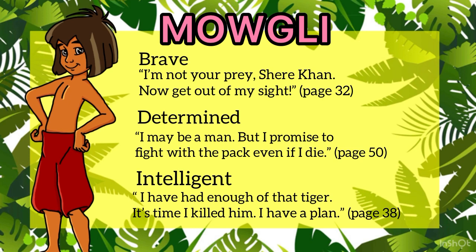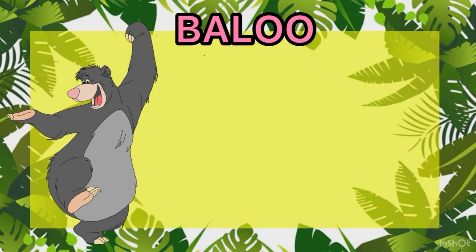So to defeat Shere, he needs a very proper and intelligent plan. It shows that Mowgli is very intelligent because in the end we know that he managed to kill Shere.